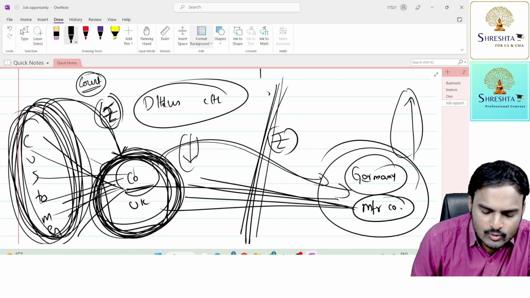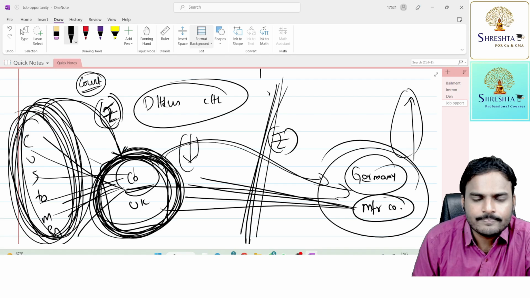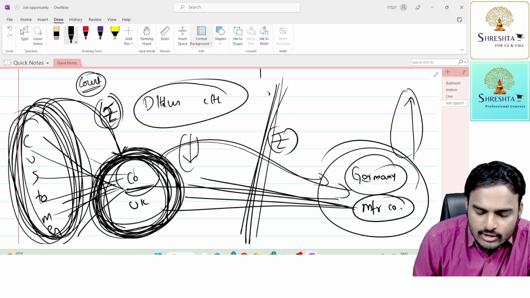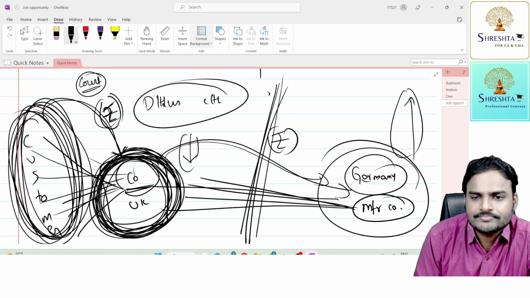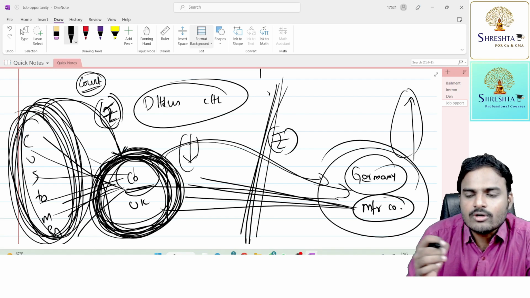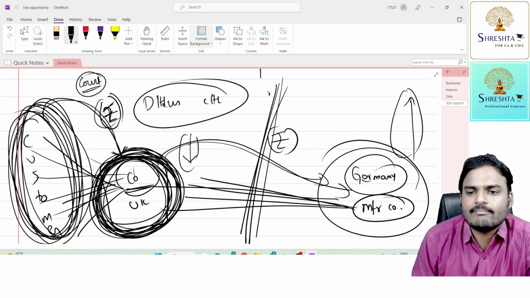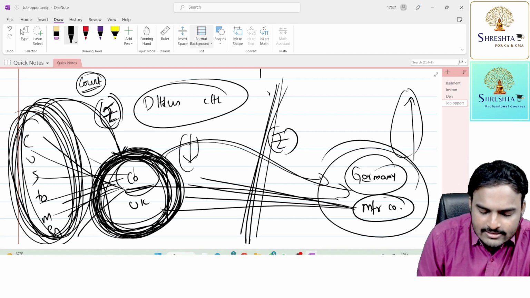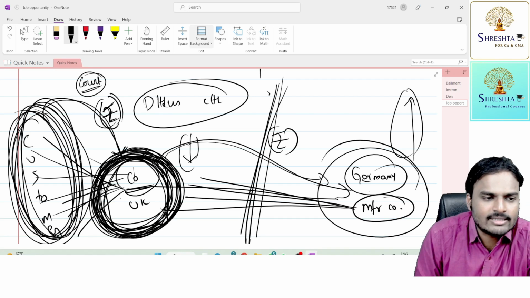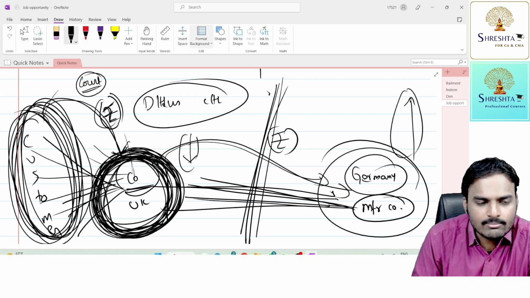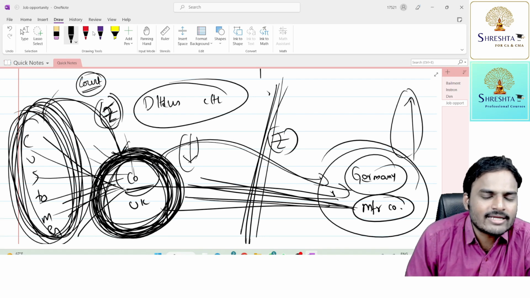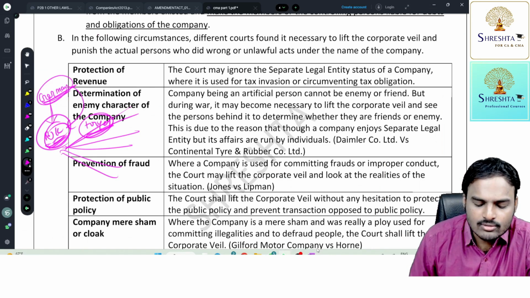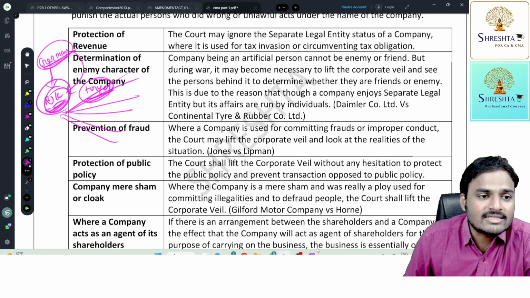Now the question is, for this UK-based company, sometimes we need to remove the veil in order to find out the real character of the company. Is it a friend company or an enemy country company? For that, the court removed the veil and identified the real persons who are controlling this company. The real persons are Germans. So paying money to the UK company, the Daimler company, is nothing but paying money to Continental Tyre and Rubber Company Limited only. In that manner, the veil was ignored to find out the real character of the company.